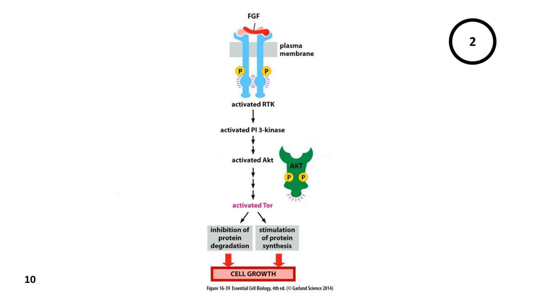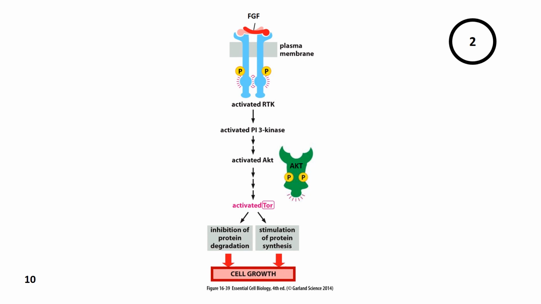Another target of active AKT is a protein known as TOR. When TOR becomes phosphorylated by AKT, AKT being activated by FGF, alternative downstream targets result in cell growth or cell division.